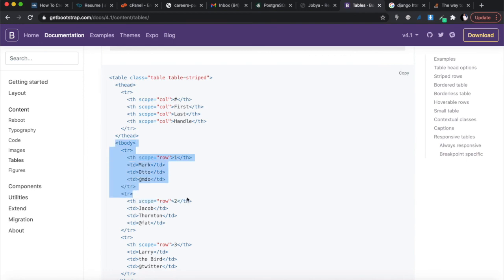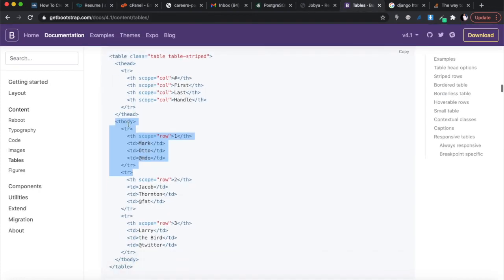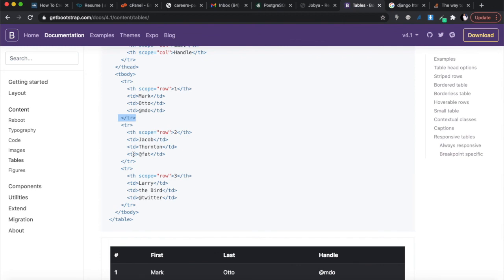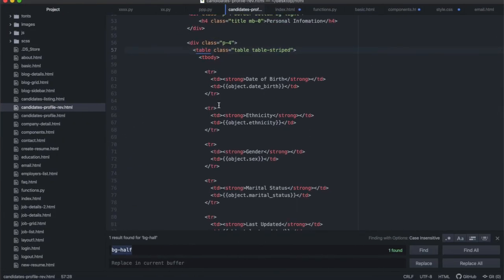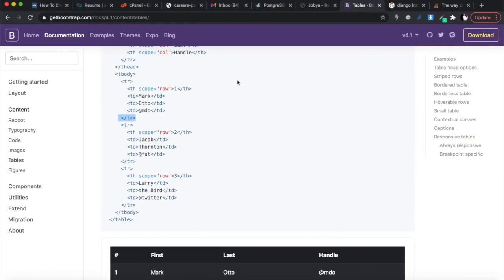I didn't want a head. If you look at my website, I don't want to label these things. I actually just wanted a column and a column. So I got rid of the table head. You'll see I don't have a table head, I just have a table body, and within the table body you have the rows. These TRs are the table rows, and inside the table rows are all the different columns. If you figure out how the Bootstrap tables work, I actually just wanted a couple of rows. That's what you see over here. I have a table row, and within every row I just have two columns. That's the column where all the headings are, and that's the second column within the different rows. Inside of there I added a strong just to make it a little bit bold, and that's what you see over here.